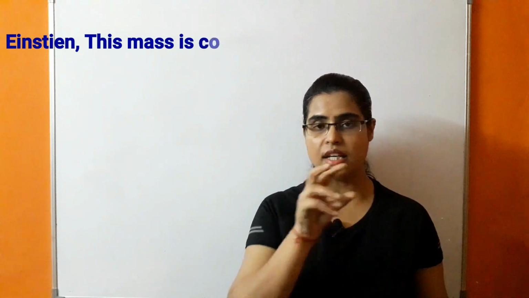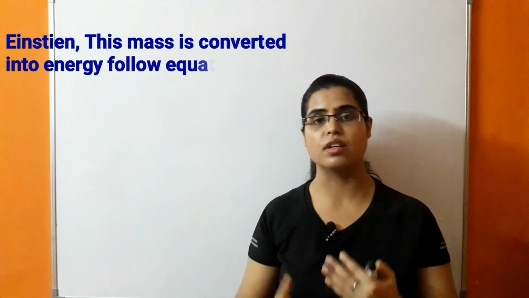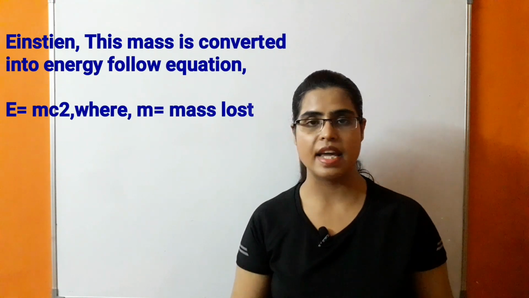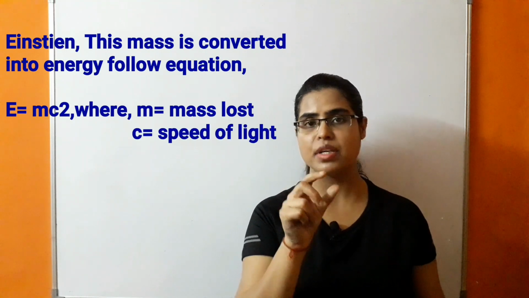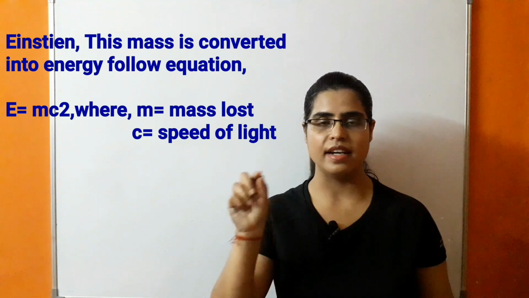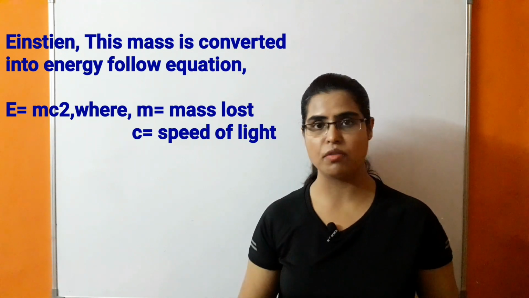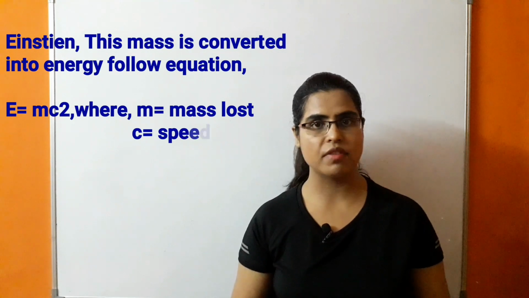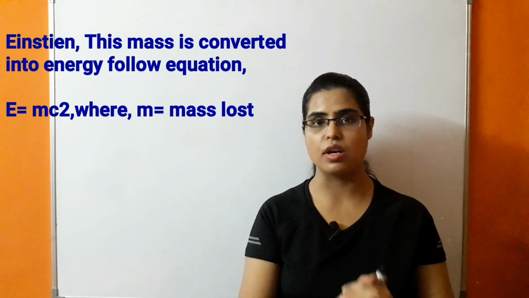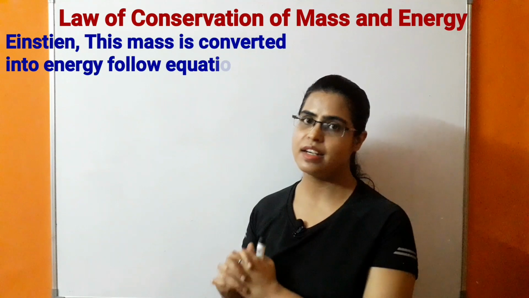According to Einstein, this mass which is lost is converted into energy, and he explained it on the basis of E equals mc squared, where m is representing the lost mass and c is representing the speed of light. Because of that, this law of conservation of mass is modified and it is named as law of conservation of mass and energy.